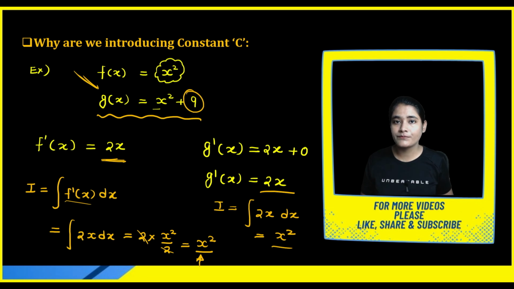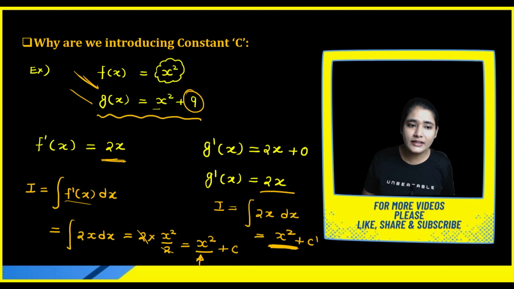So that's the problem. Ma'am, why? What is the problem? We are not getting the original function, right? Our g function is x square plus 9. But just because we are not introducing a constant, we are getting only x square. Okay, ma'am, I got it. Suppose that I am introducing a plus constant. So how will we get our original function? Please add a constant. Let us consider this is constant c, this is constant c dash.